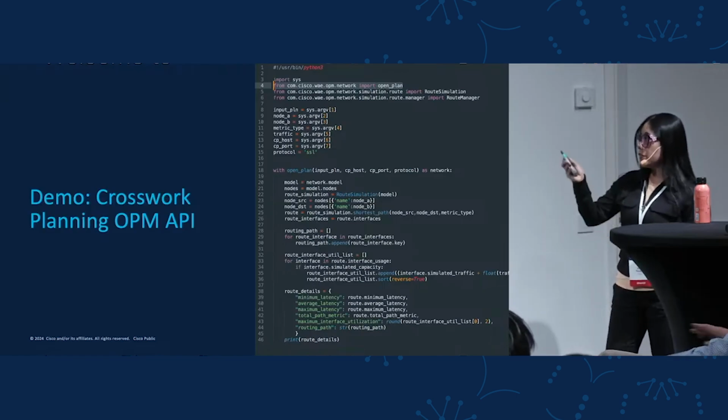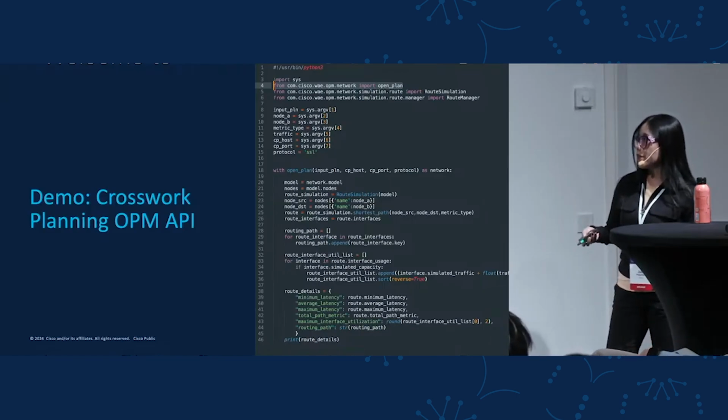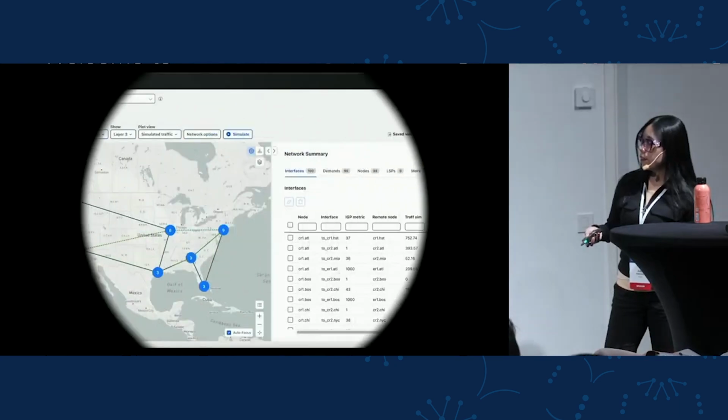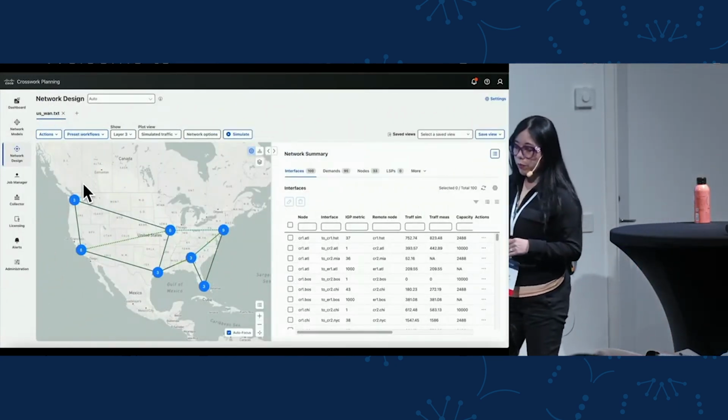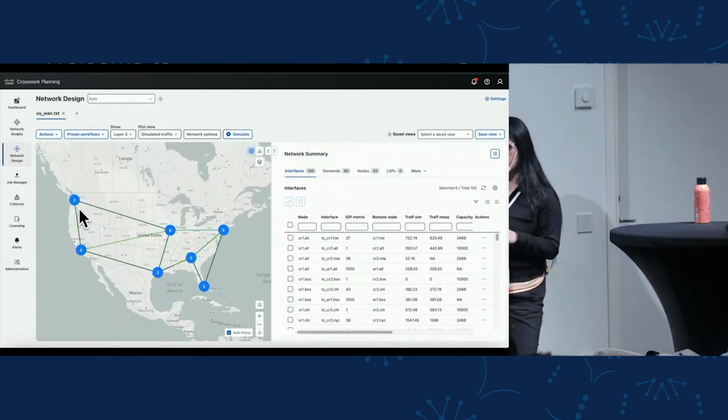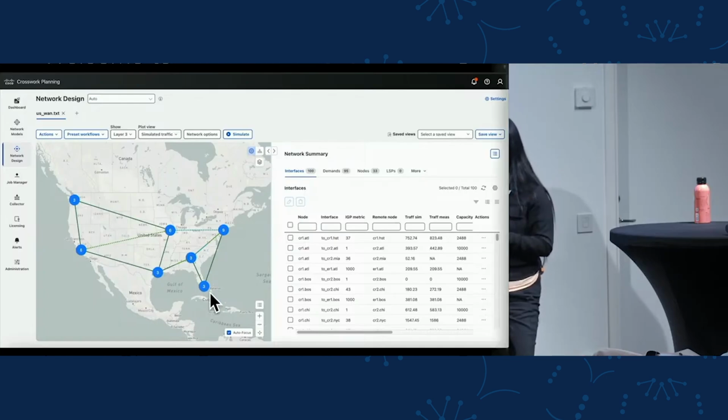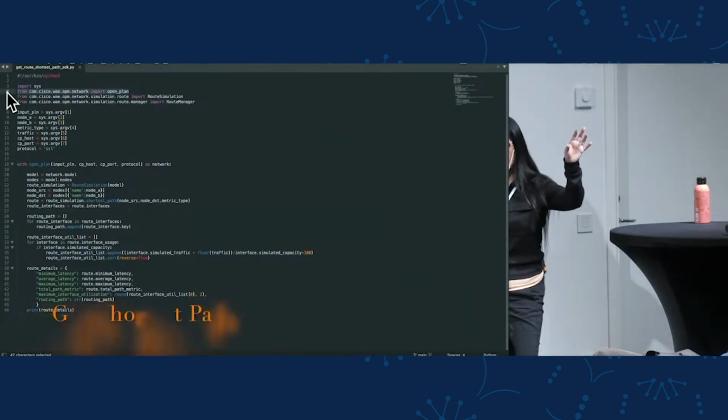So now let's see a couple of examples, two Python scripts. The first one will be using the OPM API. So I will use this sample model, which is the US1 sample model. And the objective for this Python script will be to calculate the details of the routing path in case I add a new demand in my network, for example, between Seattle and Miami.